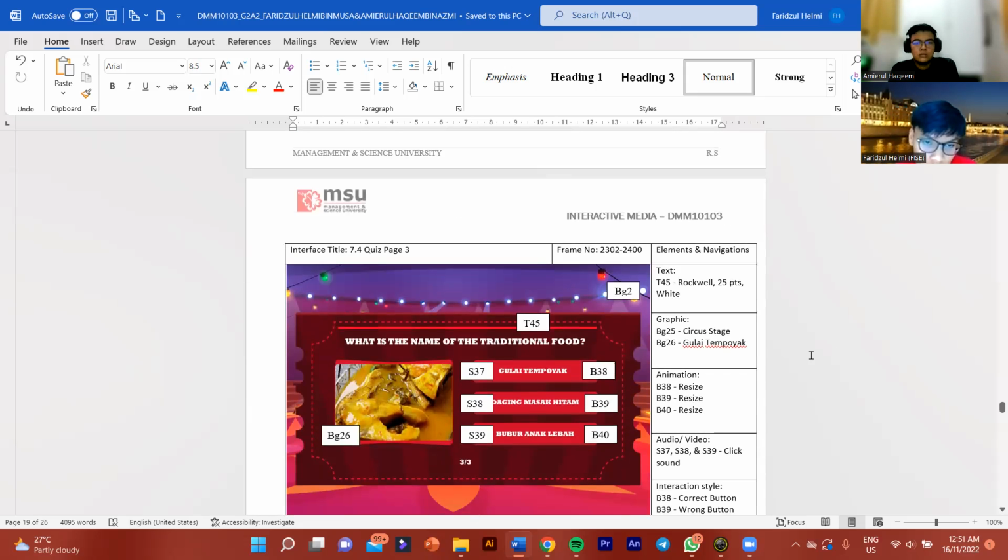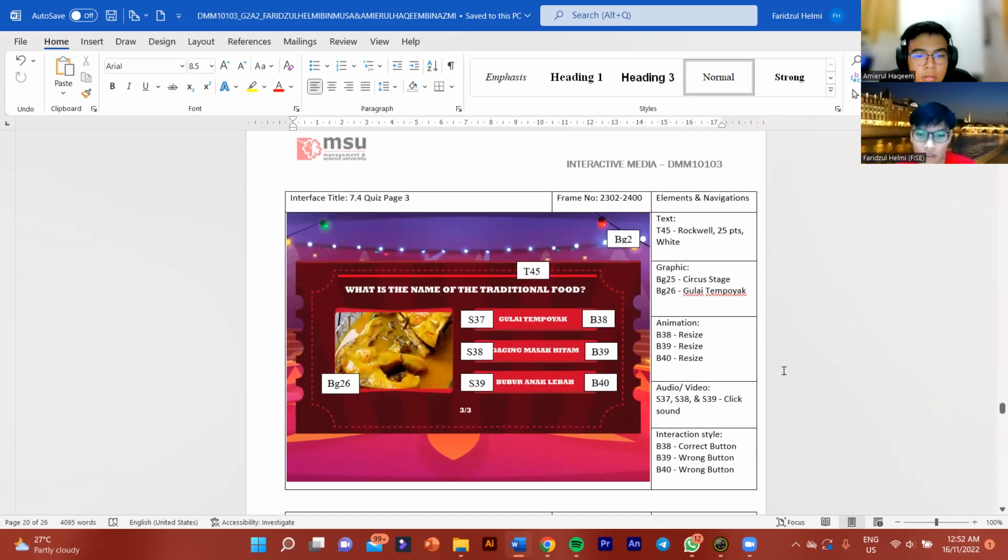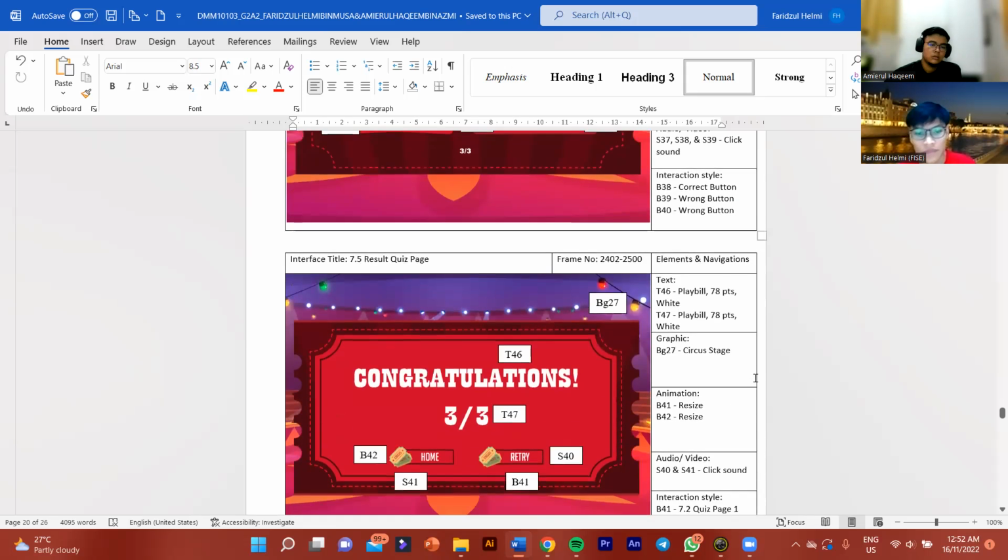The next interface is 7.4, quiz page number 3. We have text T45, using the Rockwell character with 25 points in white color. The graphics for the background are background 25 and background 26. Background 25 is the circle stage and background 26 is bola tempoyak match. We have three buttons: B38, B39, and B40. B38 is the correct button, B39 is the wrong button, and B40 is the wrong button. These buttons include a clicking sound along with the resize animation.